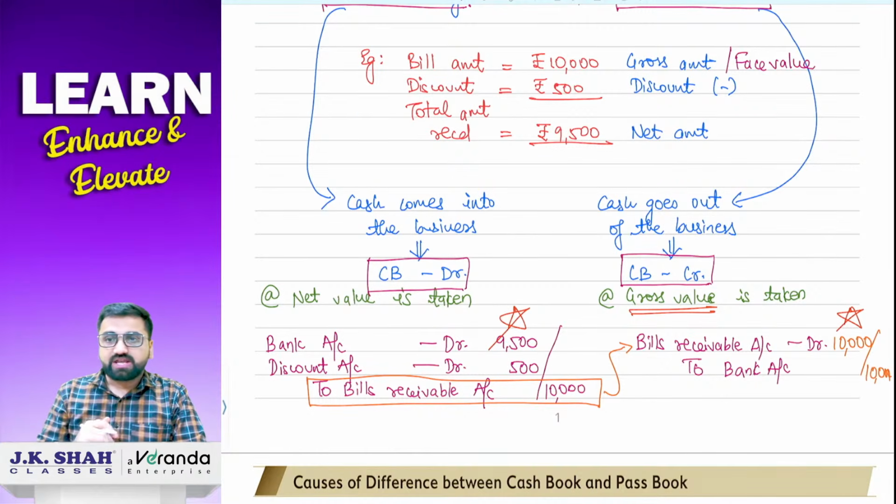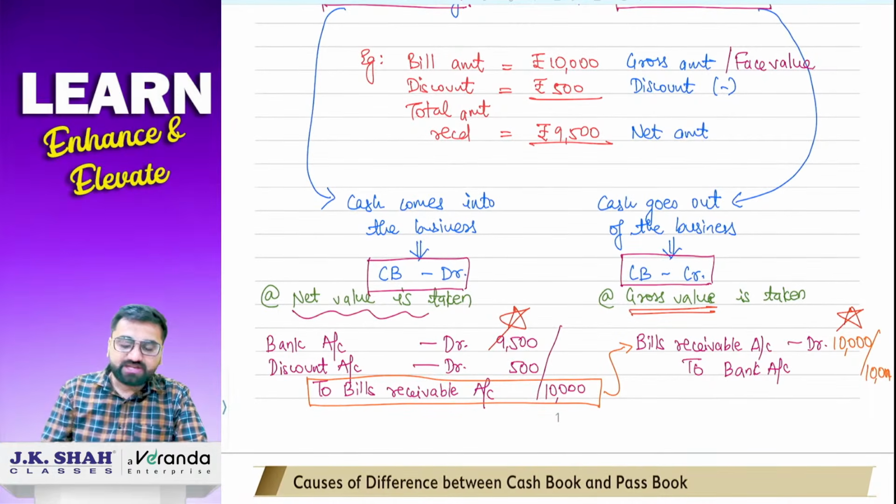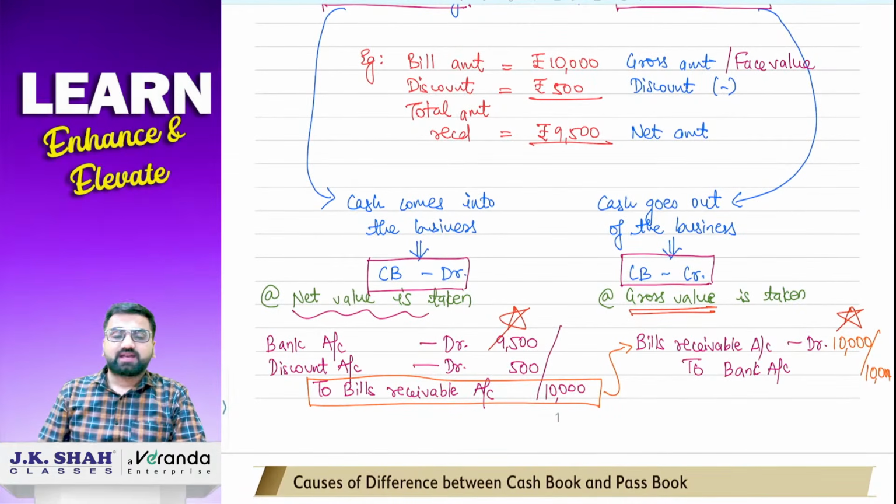In case of discounting, the bank will deduct 500 rupees and give you 9,500, of course. So from that you have to understand one thing: in case of discounting, net value has to be taken into consideration, and in case of dishonored, gross value has to be taken into consideration.